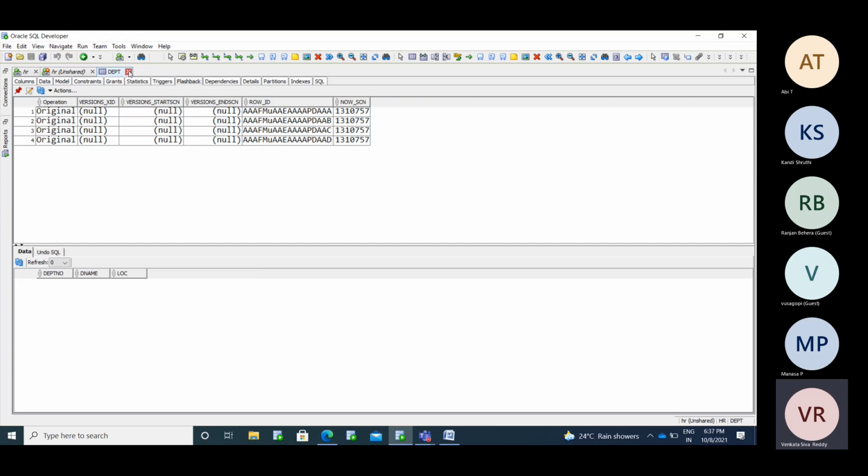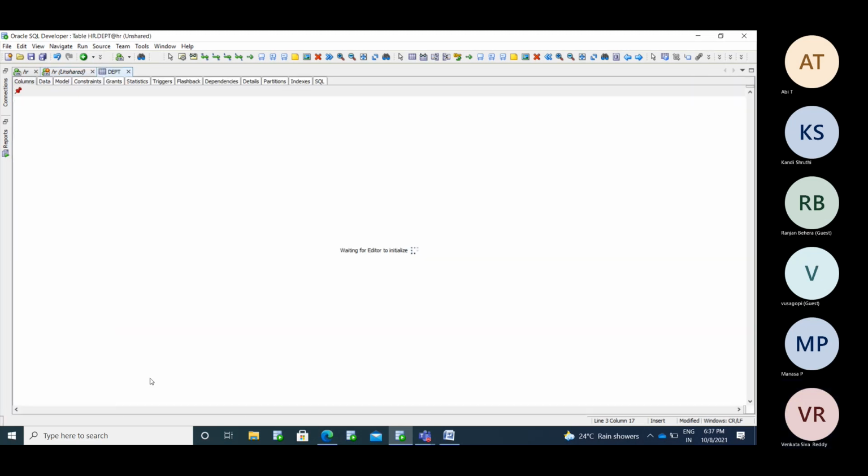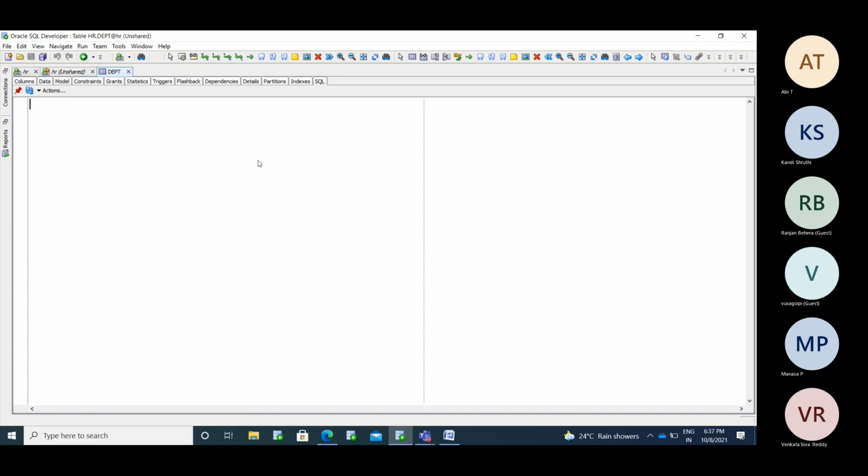So right click, open declaration, and go to the SQL.